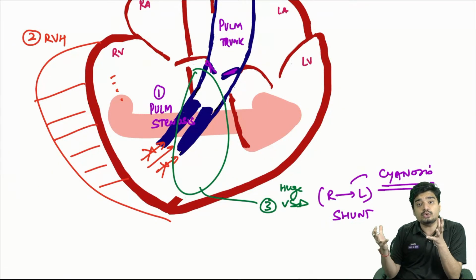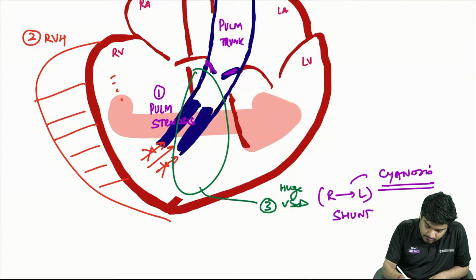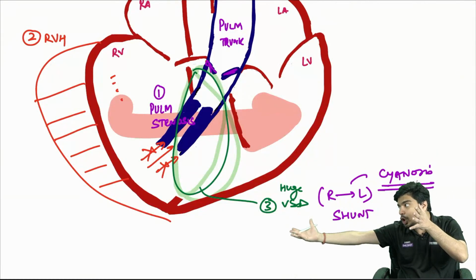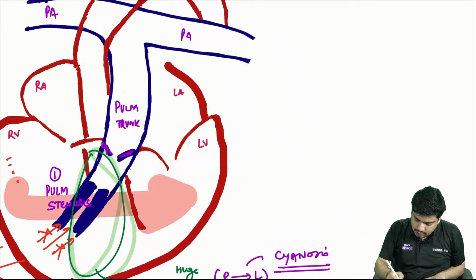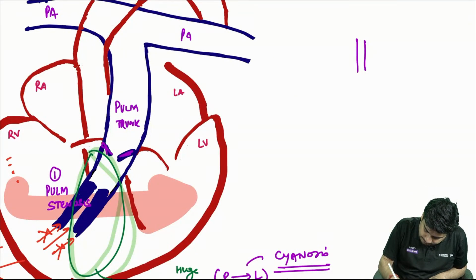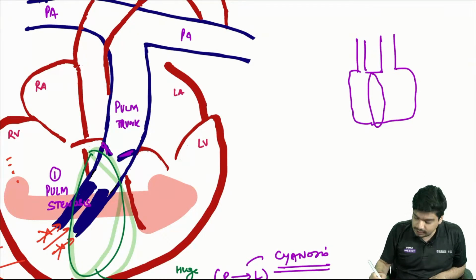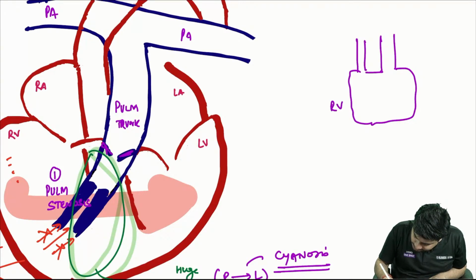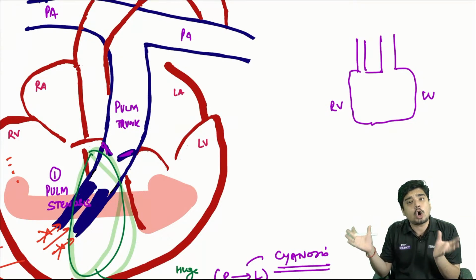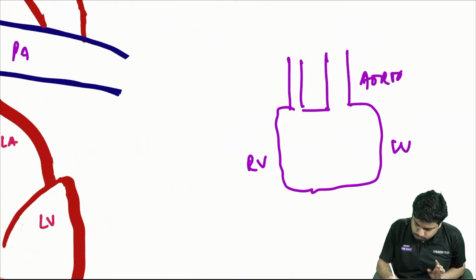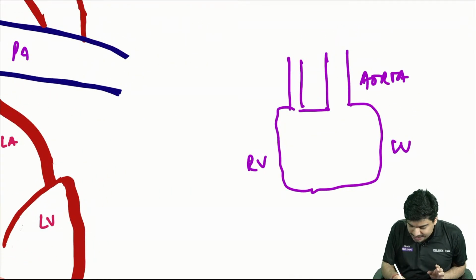Now, when there is such a huge VSD, what's going to happen? The aorta will arise from a common right and left ventricle. There is a right ventricle and a left ventricle, but they appear as if they are a common chamber, and the aorta doesn't seem to arise from the left ventricle.